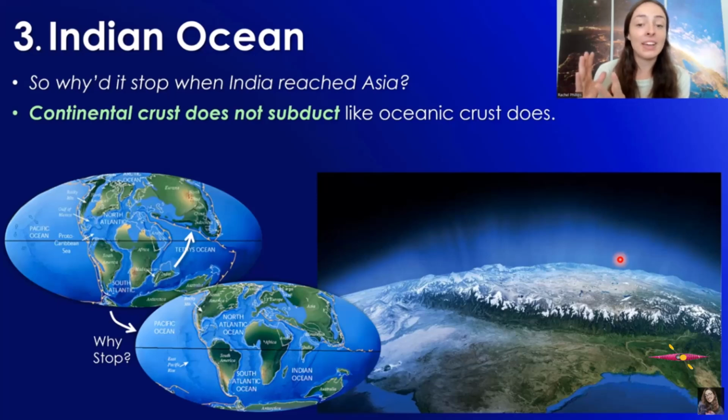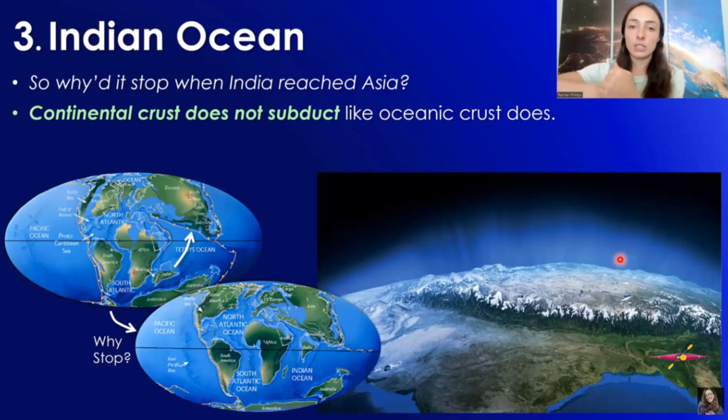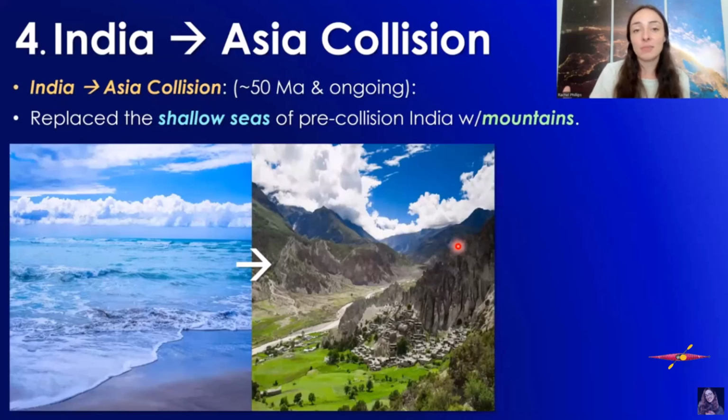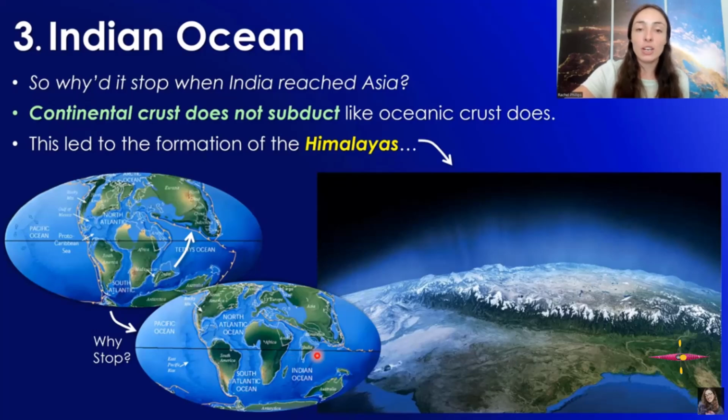And that's why the Himalayas has some of the highest mountains, because it's continent on continent convergence. Anytime you have mountains that form due to ocean subduction underneath a continental crust, you'll get mountains, but they won't be quite as high as when you get continent on continent convergence. And this, like I mentioned, leads us to the Himalayas, which is actually our fourth major tectonic event that led to climate change. So the previous one was about the closure of the Tethys Ocean.